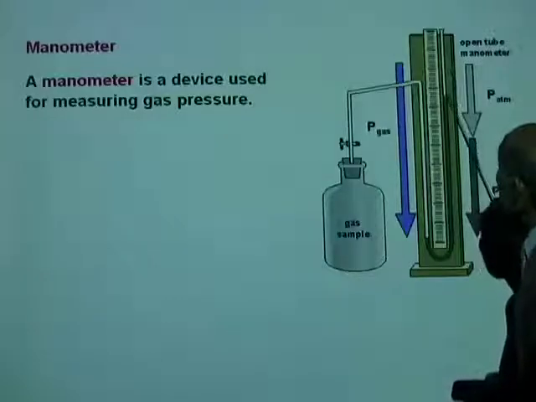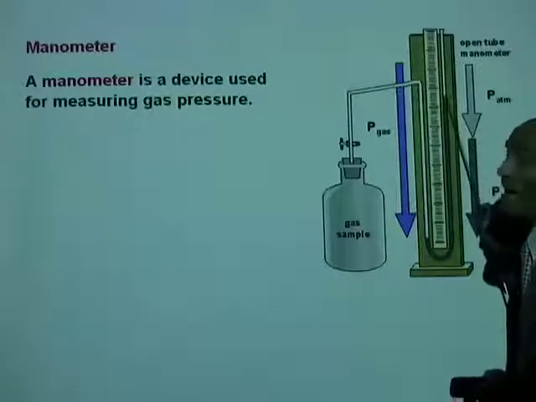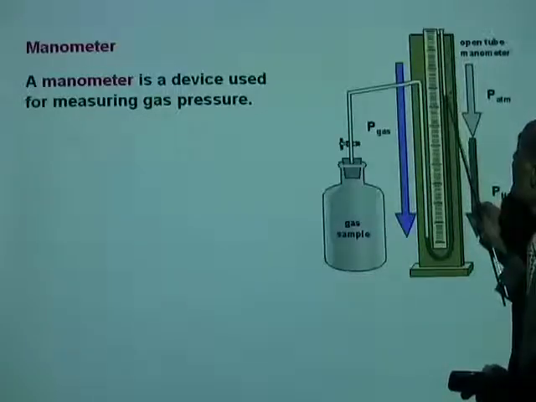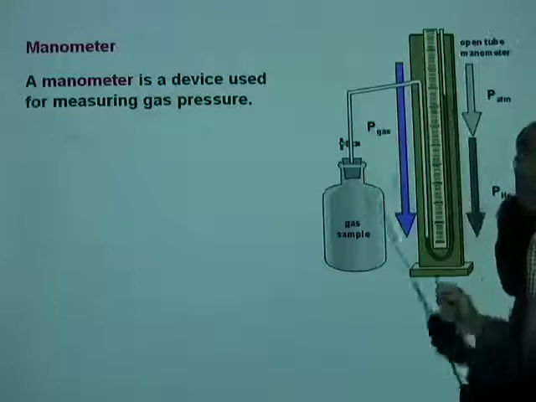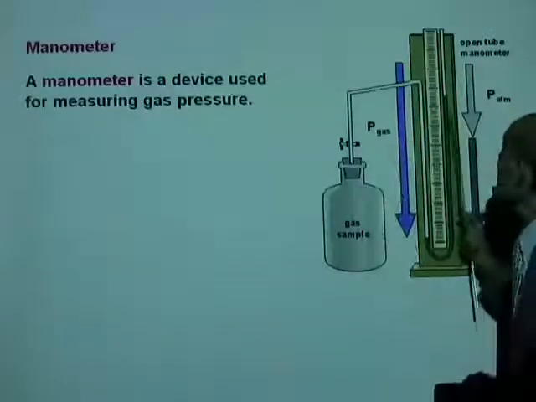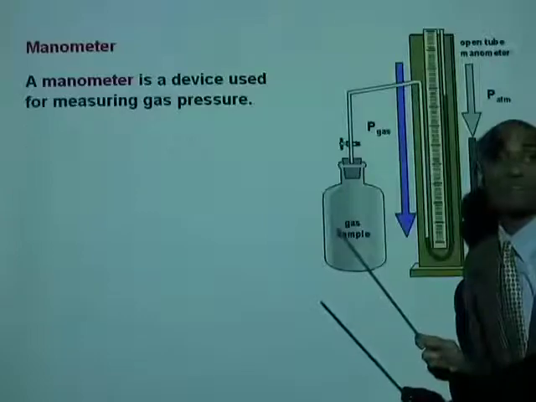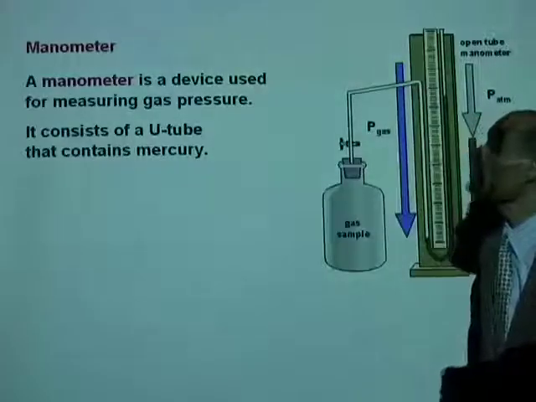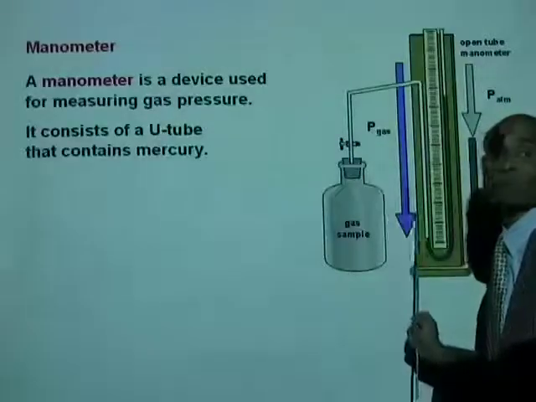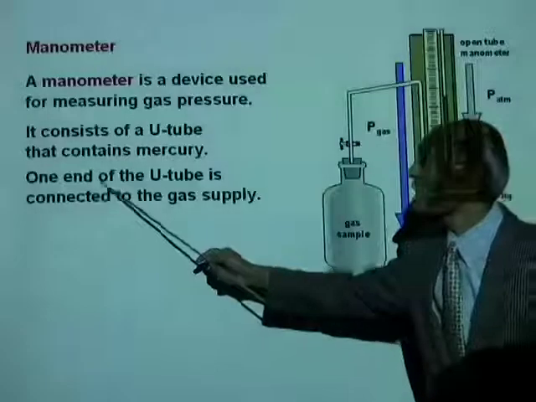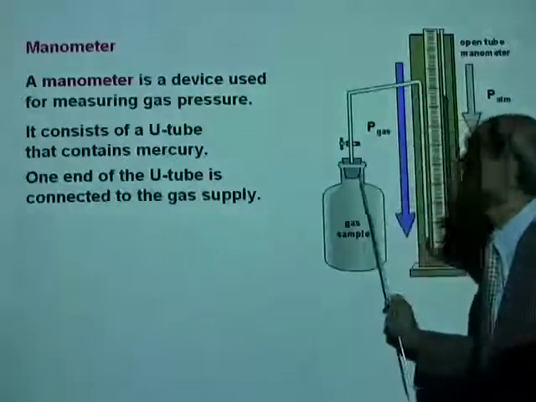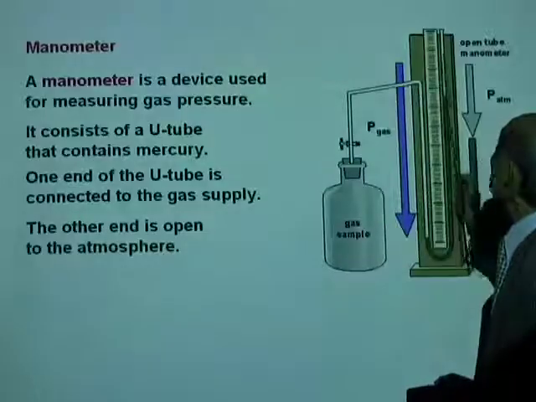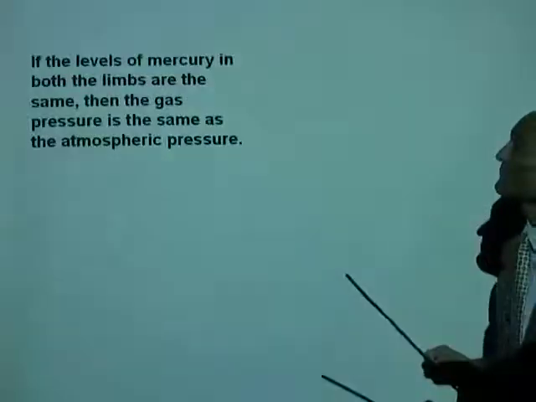Now, tell me, what is the pressure at the top of mercury in the open part of the tube? What is the pressure there? It is open to the atmosphere, which means the pressure there is the atmospheric pressure. So, a manometer consists of a U-tube that contains mercury. One end of the U-tube is connected to a gas supply. The other end is open to the atmosphere.